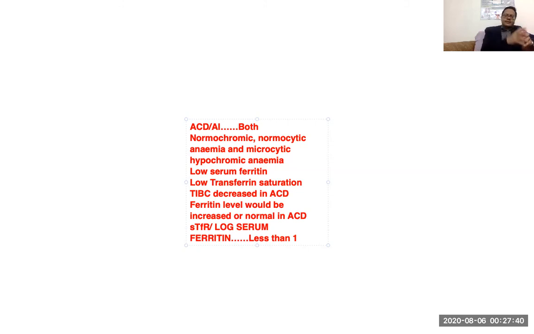The ferritin level is typically decreased in iron deficiency. And currently the best parameter is the soluble transferrin receptor, which is decreased in anemia of chronic disease, and the ratio of soluble transferrin receptor divided by log of serum ferritin would be less than 1.